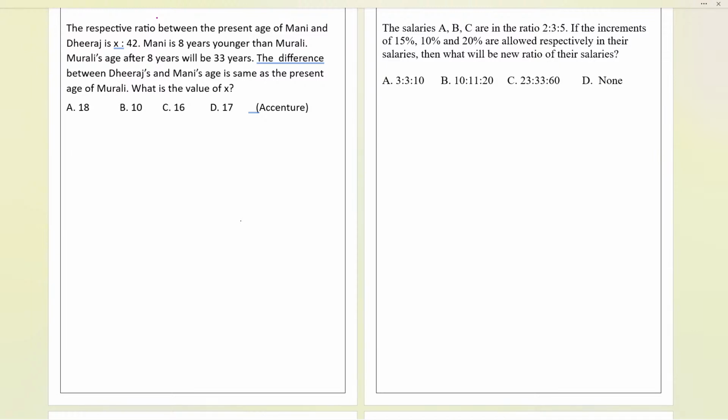Okay, so the time is up. You all tried your best. I appreciate everybody that you all tried. Now the question is: the respective ratio between the present age of Money and Dheeraj is x is to 42. Okay, that is basically the question.